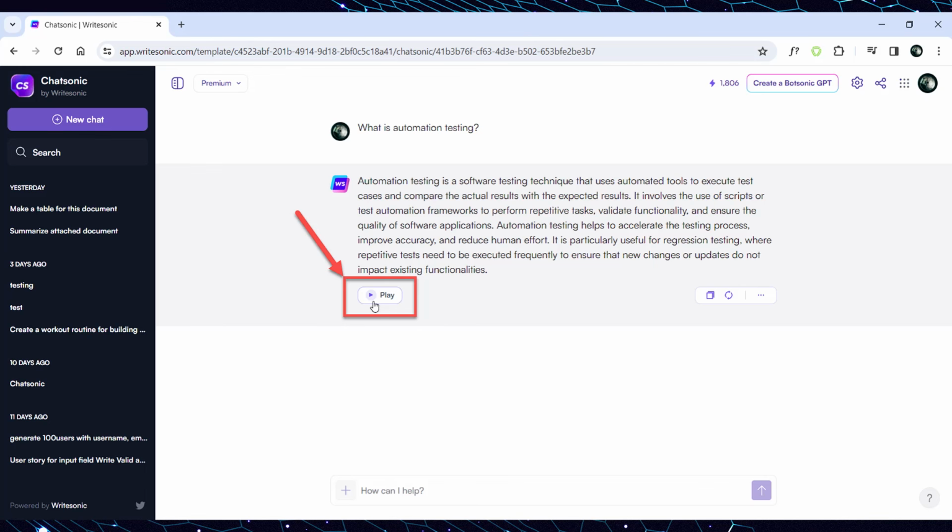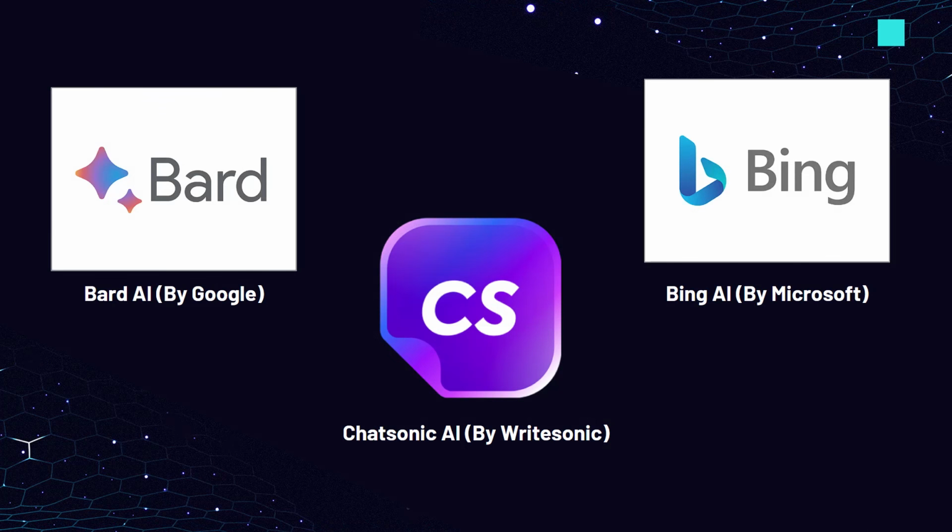In conclusion, we can say that each AI has its pros and cons and certain features that can be used for software testing. The use of these tools depends on the goal you want to achieve and personal preferences. So the choice is yours.